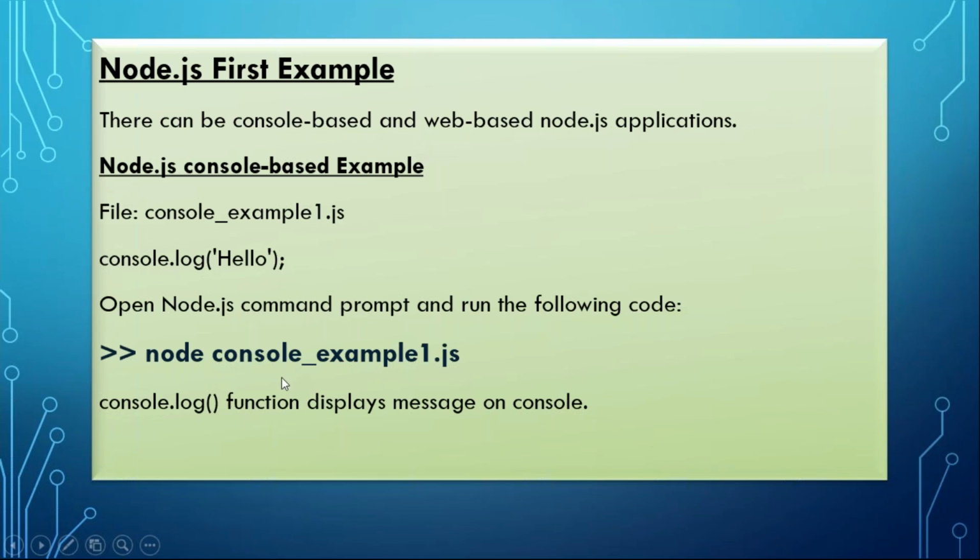And how to run this? We are using the command node, and you have to save this file with what extension? .js extension. After that, open your command prompt and give the command: node, your file name, and press enter. Whatever message I have given inside that .js file gets displayed in the command prompt window, that is your console window.